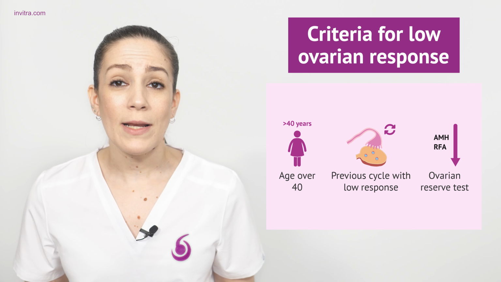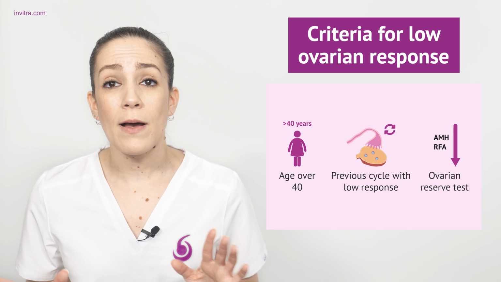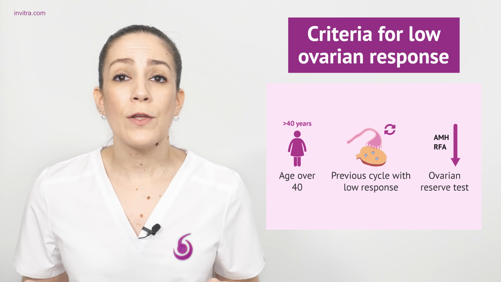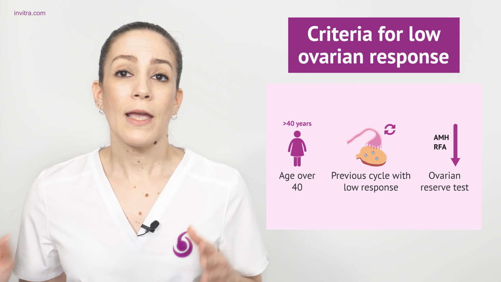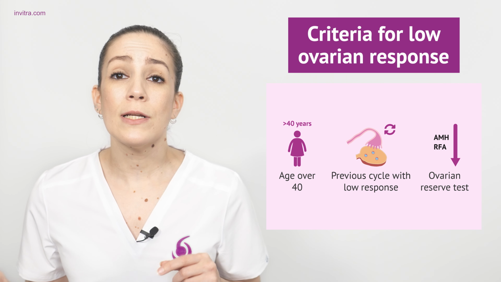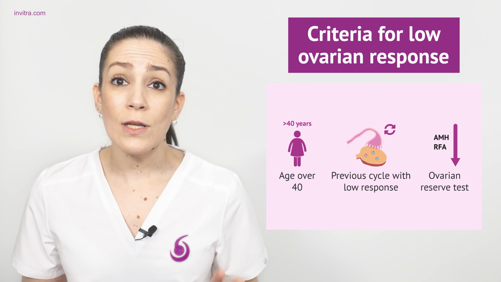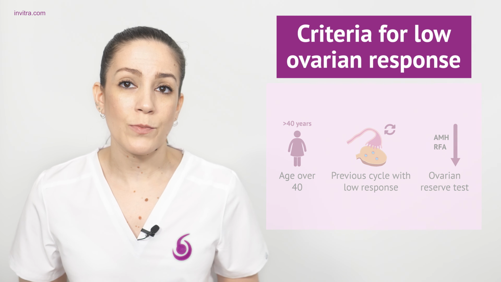Ovarian reserve test that shows a decreased result. Antral follicle count that is lower than 5.7, or anti-Müllerian hormone below 0.5-1.1 nanograms per milliliter. Furthermore, it is also considered that a woman is a low responder when, after undergoing 2 cycles of ovarian stimulation at maximum doses, 2 low responses are obtained.